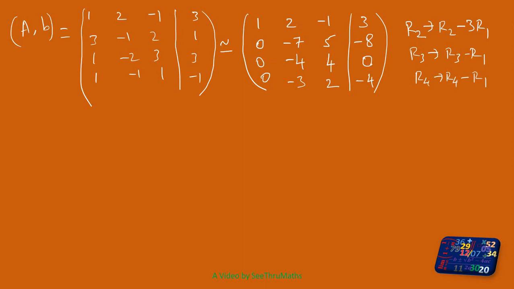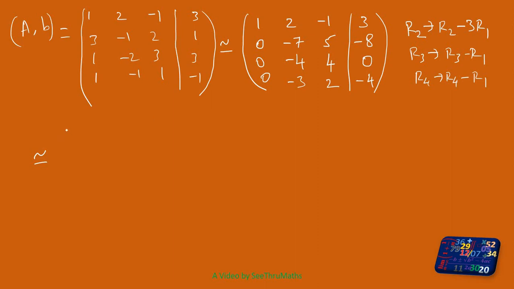So if I divide by 4 or by minus 4, I can make this number become 1. What is the advantage? Then I will interchange these two rows so that I will get this place to be 1. If this place becomes 1, it is easy for me to make the other two elements become 0. So for that, there is no change in row 1, no change in row 2 and row 4, only change in row 3.